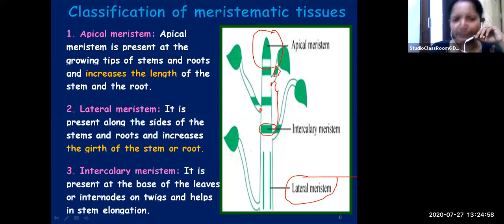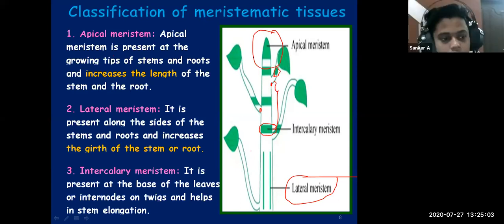Meristematic tissues can be classified into 3 types: apical meristem, then lateral meristem, and intercalary meristem.